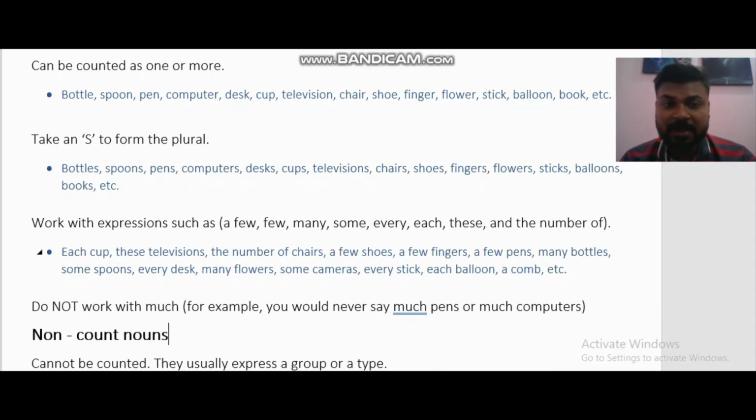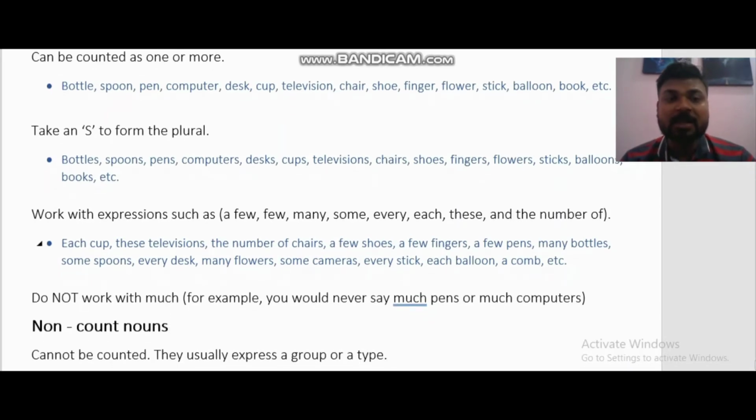Great. Next, what happens? It does not work with much. Countable nouns cannot be used with much, right? You cannot say much pens, you cannot say much computers. Why? Because much is used for uncountable nouns. Yes, great. Many is for countable and much is for uncountable.